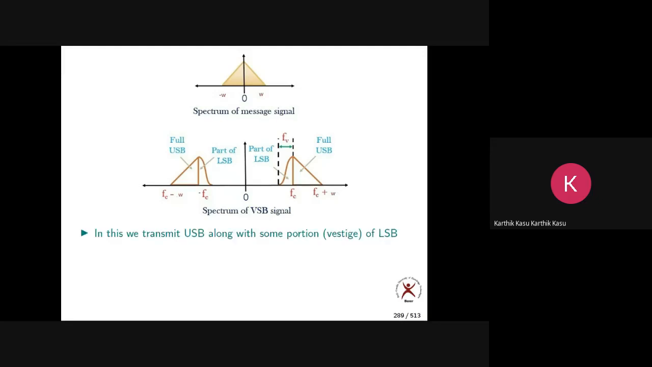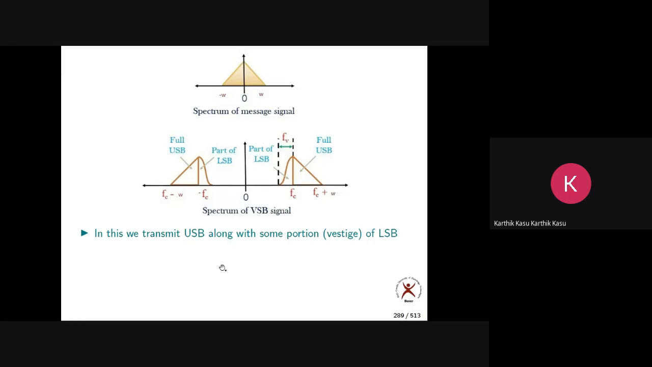So that is the definition of vestigial sideband modulation. So it is different from SSB. Please make a note of this. Here we transmit almost one full sideband, and not only that, we transmit some portion of the other sideband. So that is called vestige.